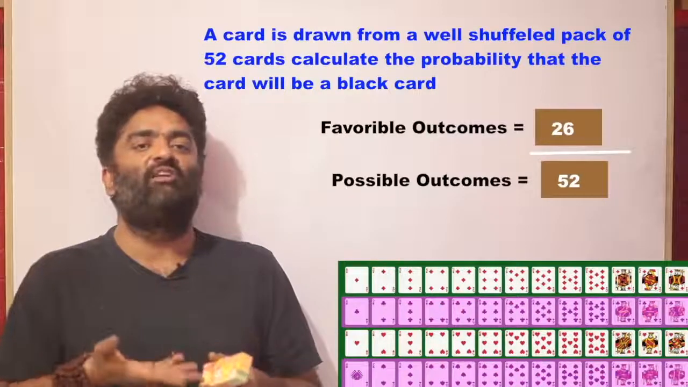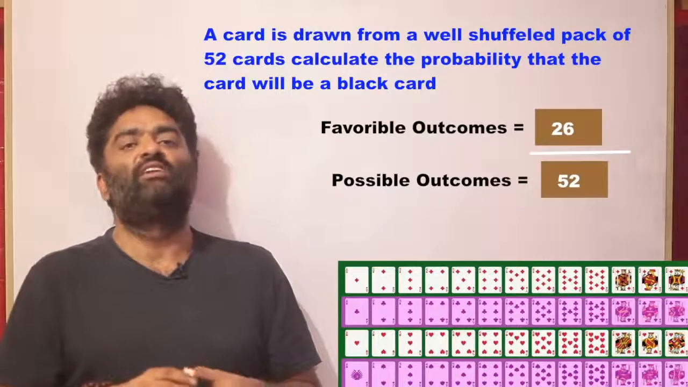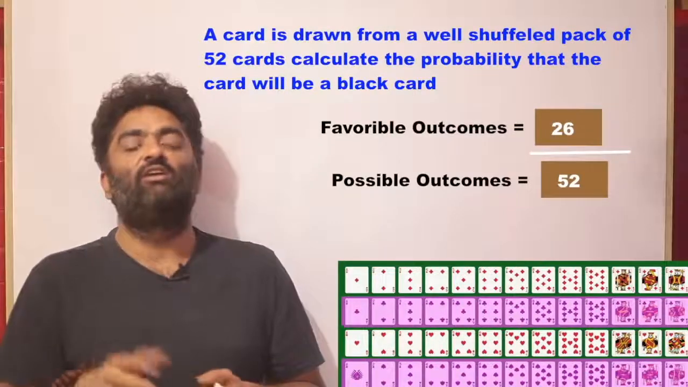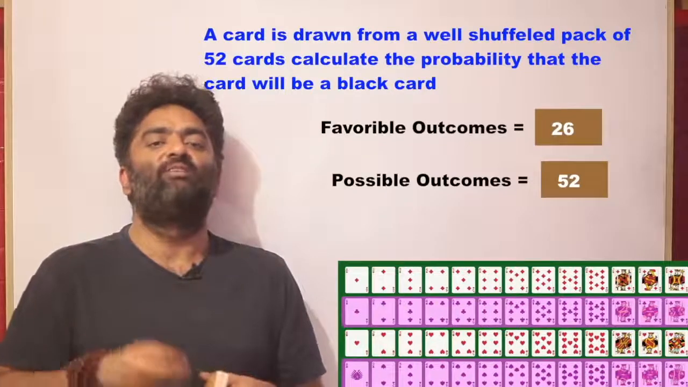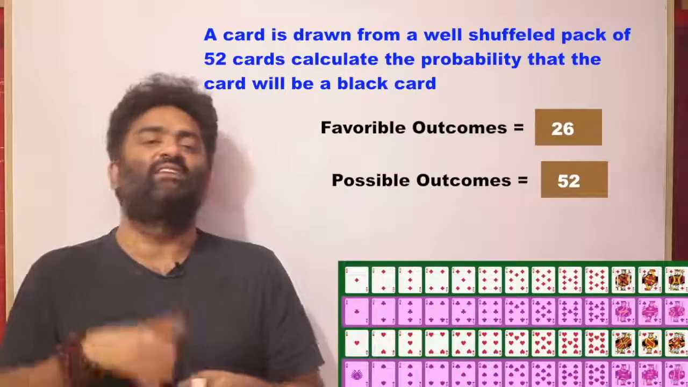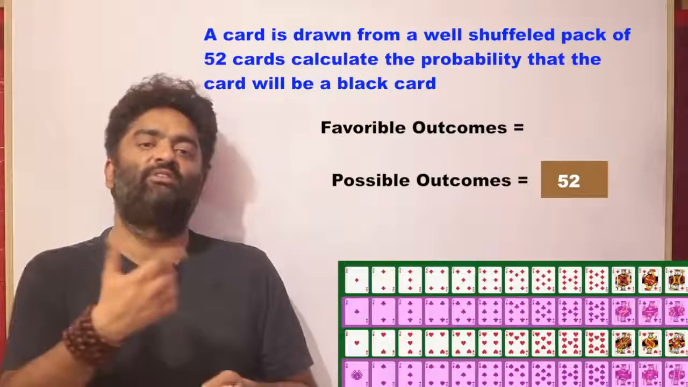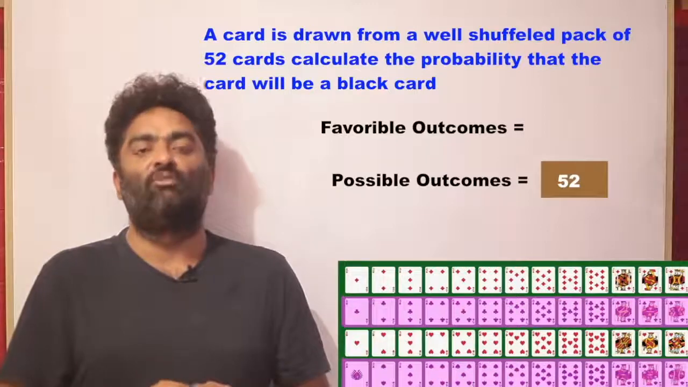So again, you can try out a few more questions related with a pack of cards. It could be, what is the probability that it is a black number card? What is the probability that it is going to be a face card? What is the probability that it is going to be a black king, etc., etc. But remember, if you're drawing one card, your answer will always have a 52 in the denominator.